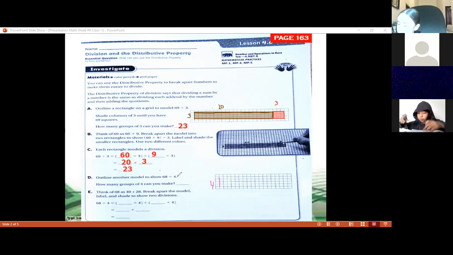So we can make groups like 4 times 10 is 40, and 4 times 7. So we're going to use 10 here. We're going to color 10. 1, 2, 3, 4, 5, 6, 7, 8, 9, and 10.